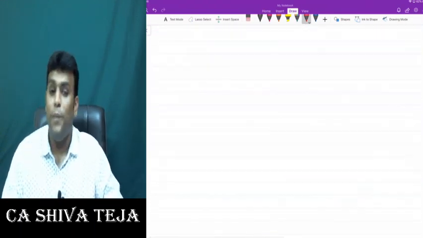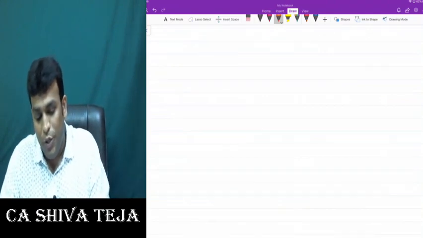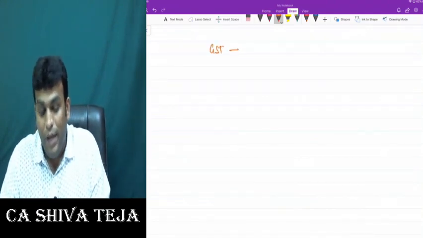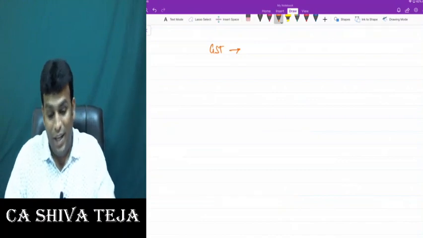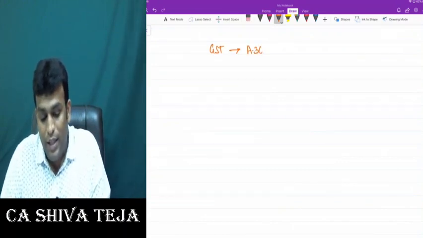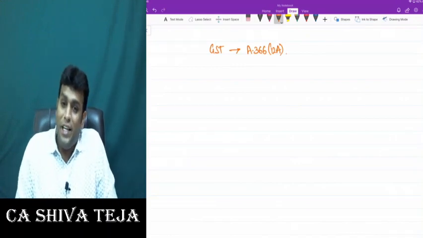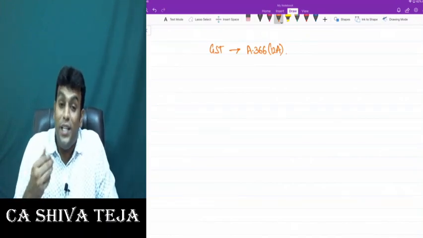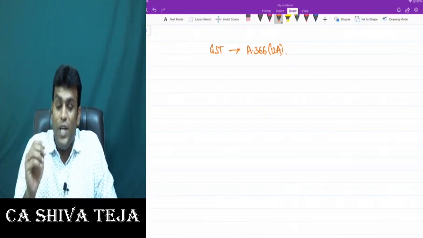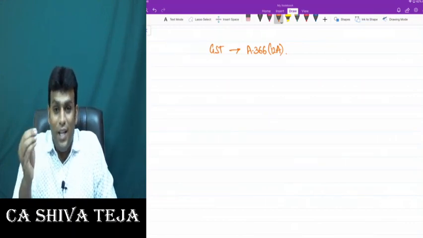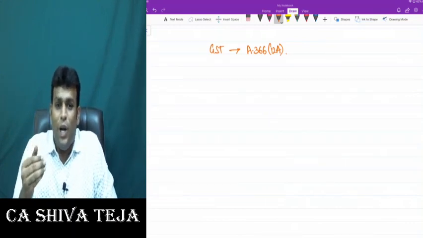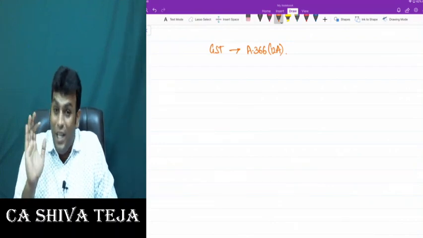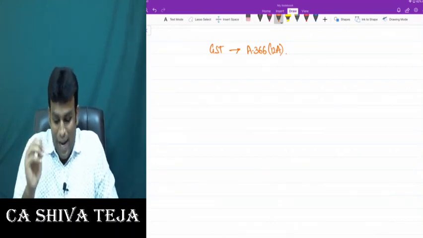In the previous class, my dear friends, I also taught you an interesting point about the definition of GST, where I clearly told you that Article 366(12)(a) defines what is GST law, which clearly says that GST is a tax.